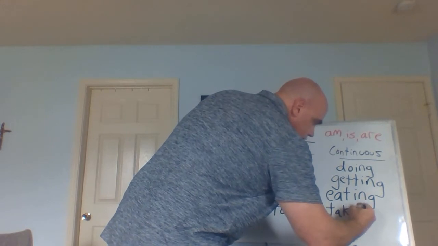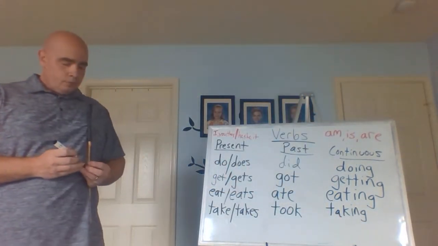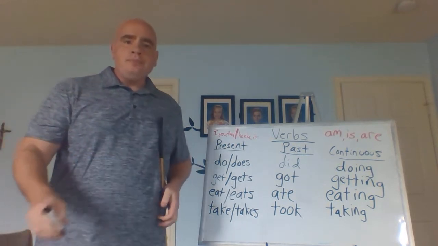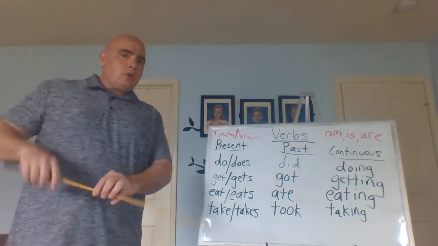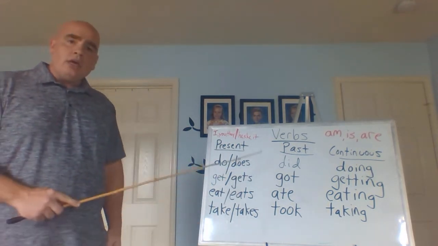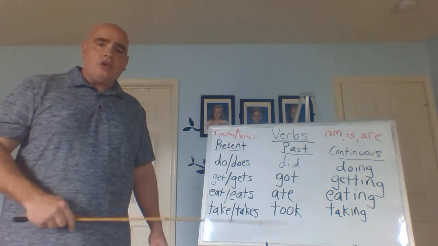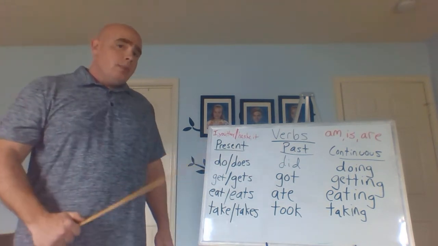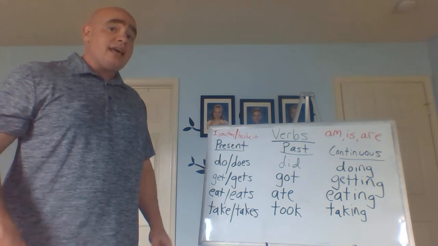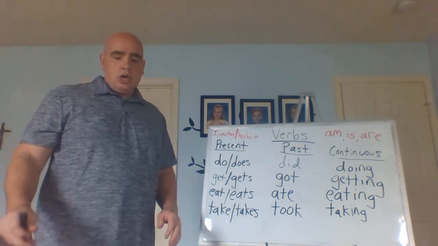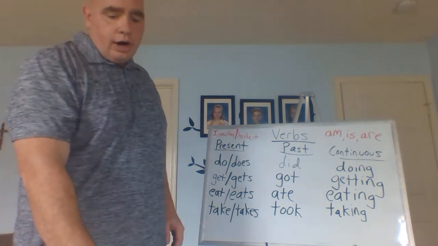So we say take, no E, ing. Taking. Okay, good. So, hopefully we have this written down. If not, you can go ahead and take a second. You can write this down in your notebook because we're going to use this in just a second to answer some questions while we're looking at this, all right?